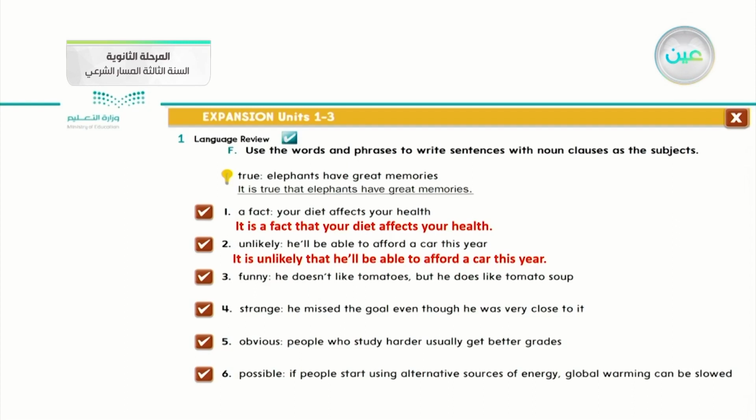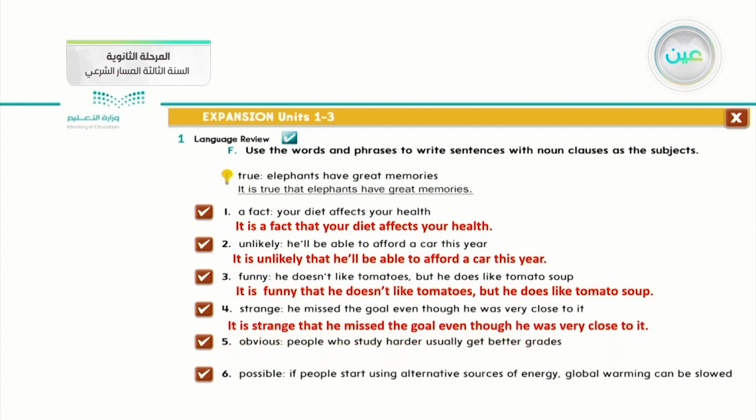Okay, number three, funny. He doesn't like tomatoes, but he does like tomato soup. What do you think? So it is funny. We can say it is funny that. We can put that instead of it when we want to join these two sentences and make one complete noun clause. It is funny that he doesn't like tomatoes, but he does like tomato soup. Number four, strange.